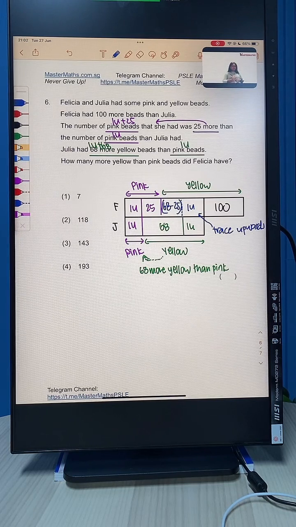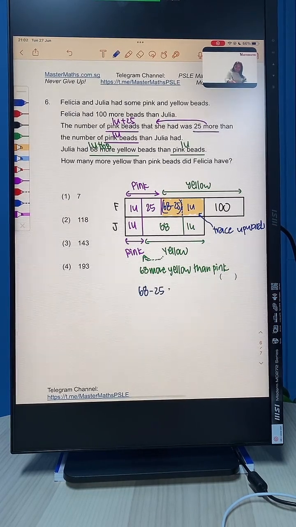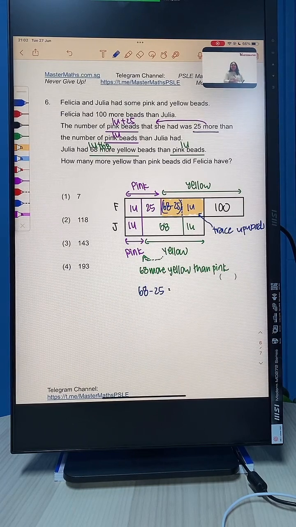So let's take a look at what 68 minus 25 is. 68 minus 25 will give us 43. So this extra portion is 43. Right?